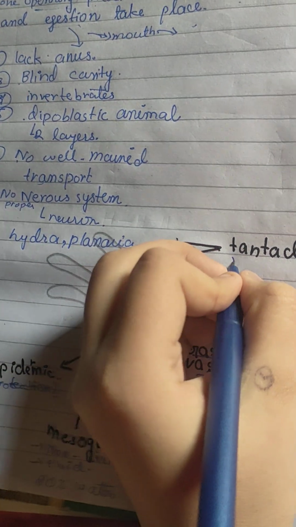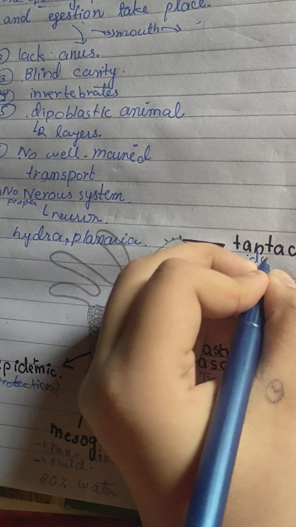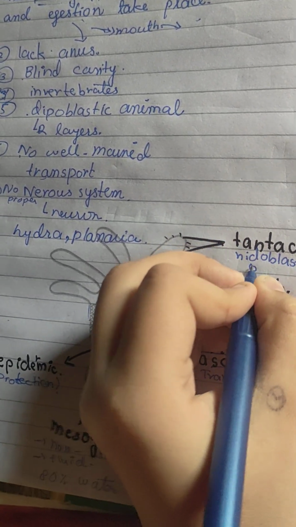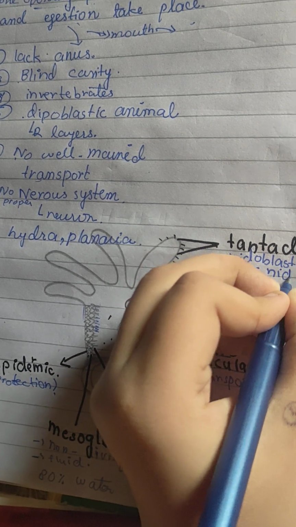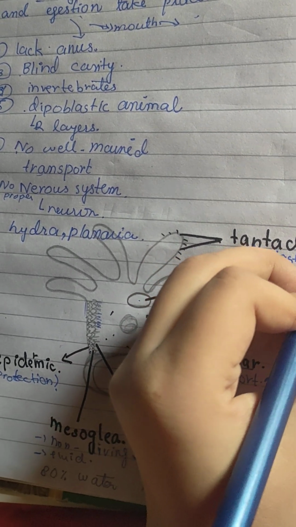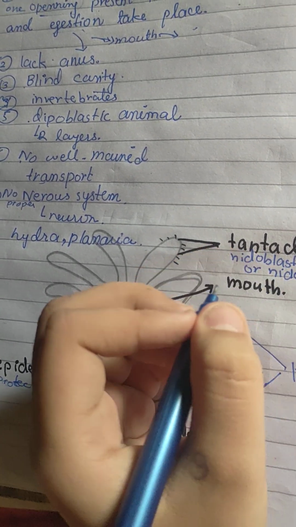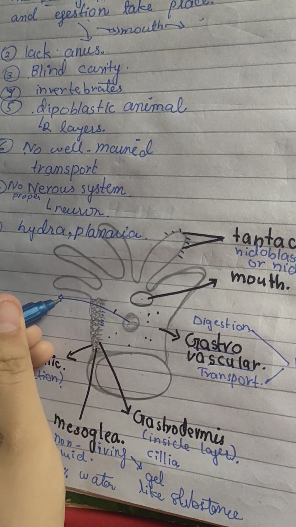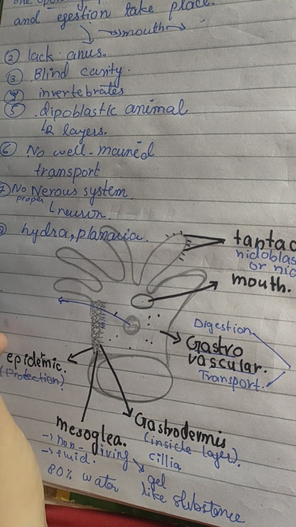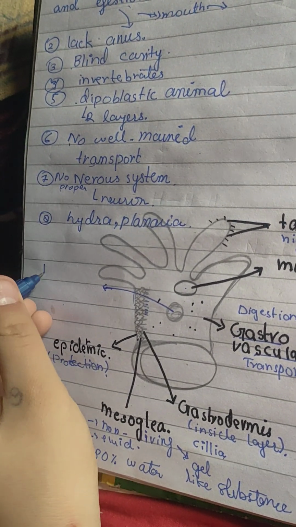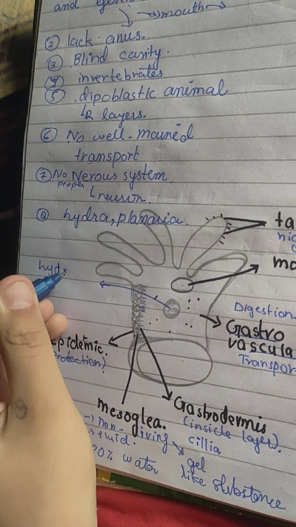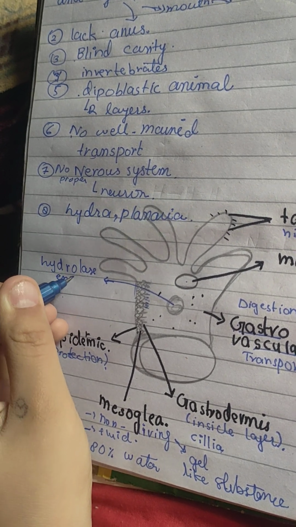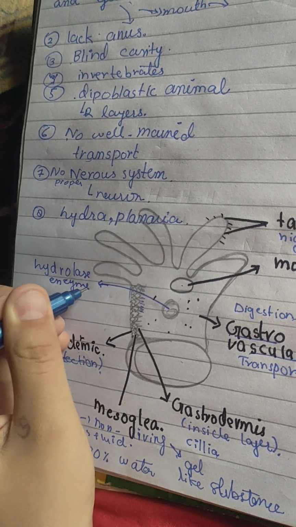These are made up of nidoplast or nidocytes. And here in between we have enzyme. Okay, so that is hydrolase enzyme, which helps in breakdown or digestion of food.